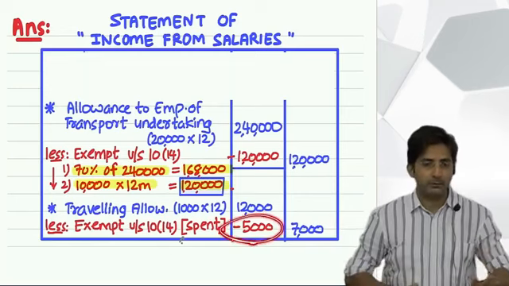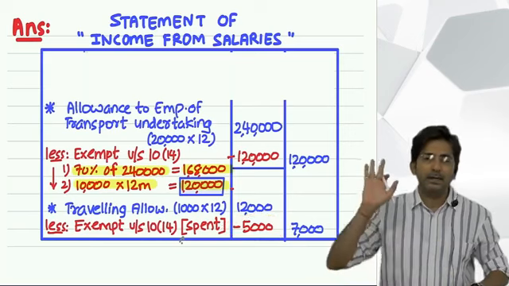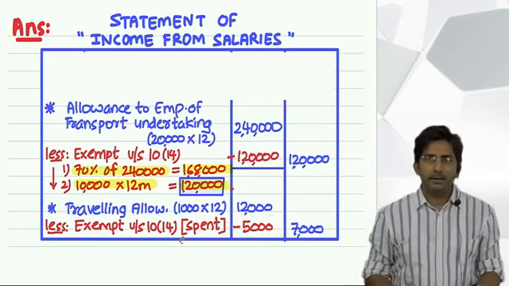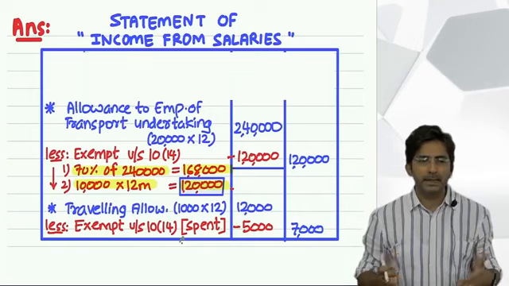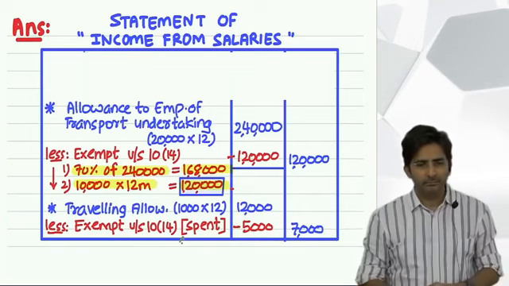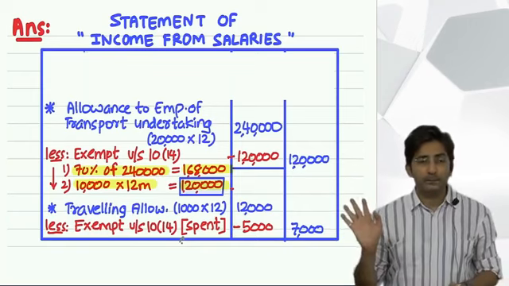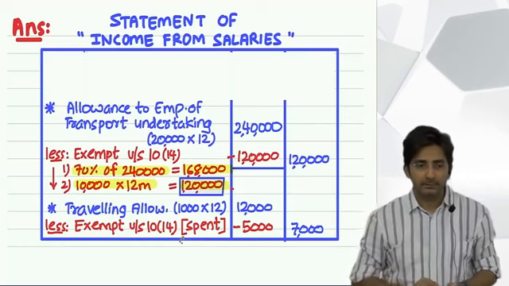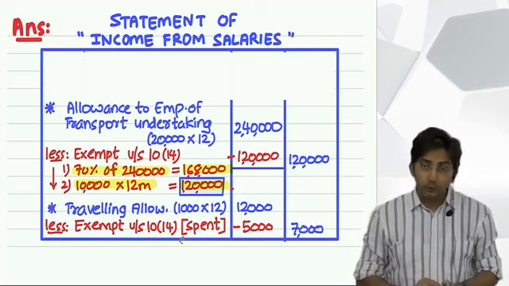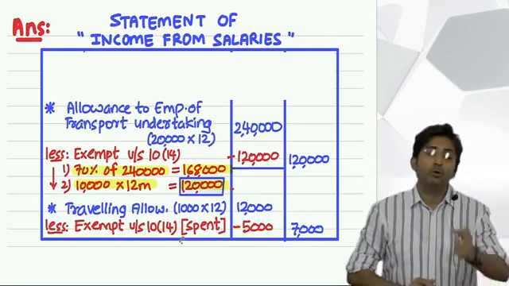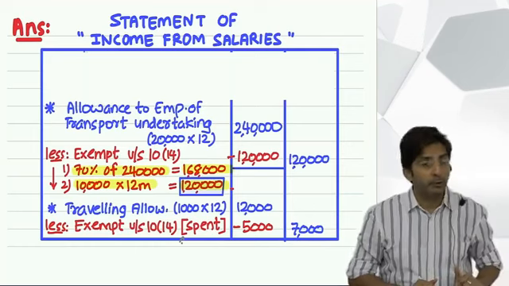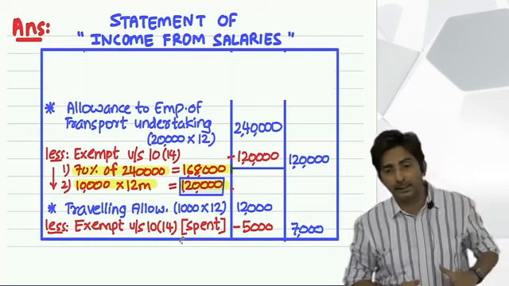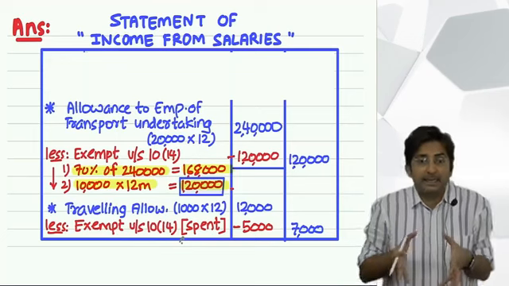So you take 5000. But you know what happens in real life? In real life what people say that I have fully spent. Because no one is going to ask for the actual tickets. That you have spent fully, show where did you go? Did you go to Bangalore? What was the price of the ticket? You went to Chennai, what was the price of the ticket? They are not going to check in detail.